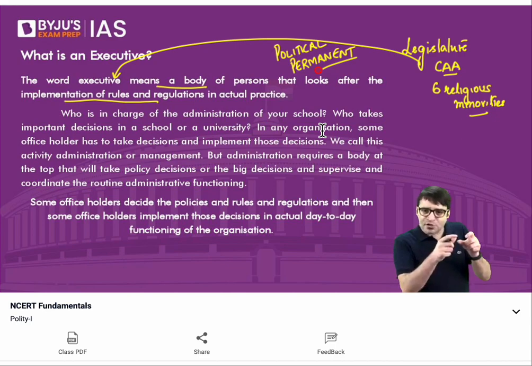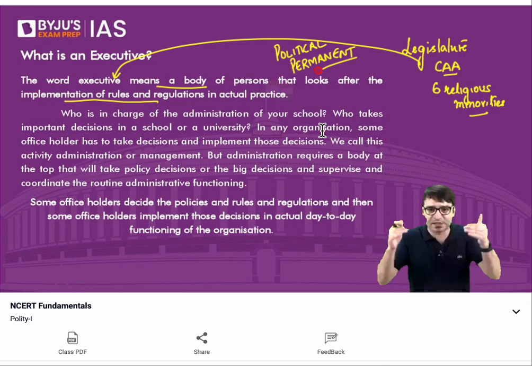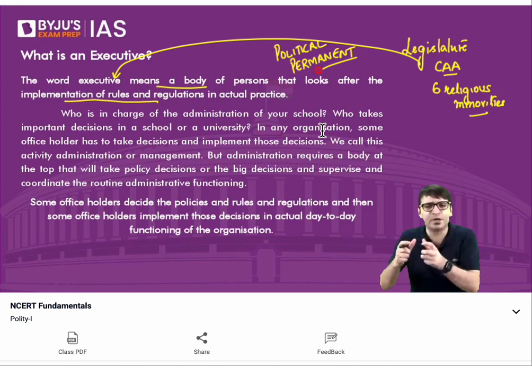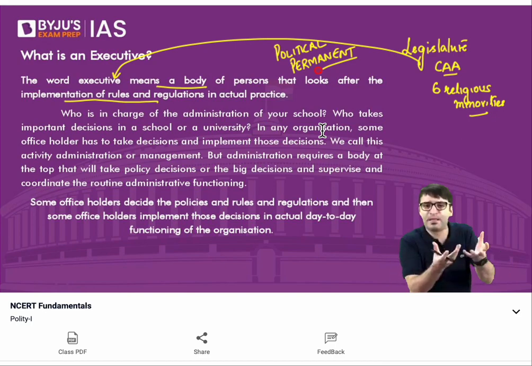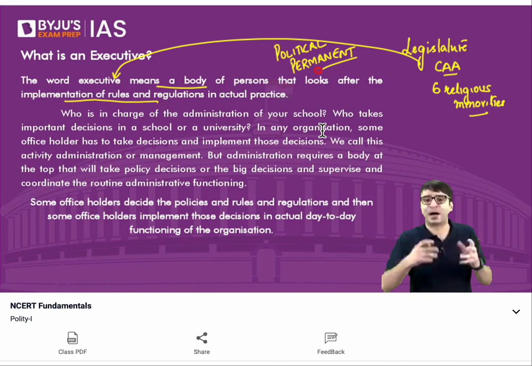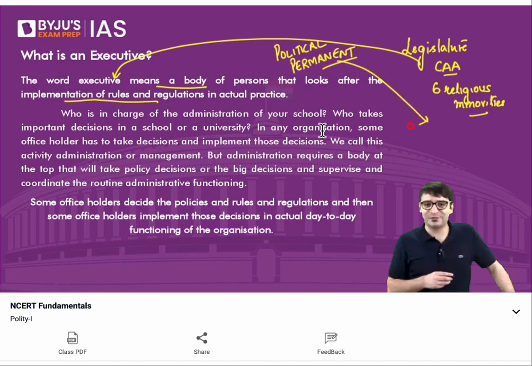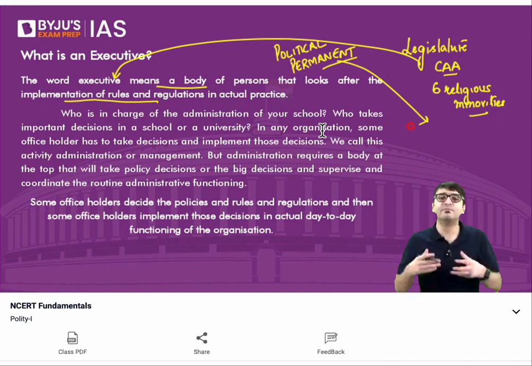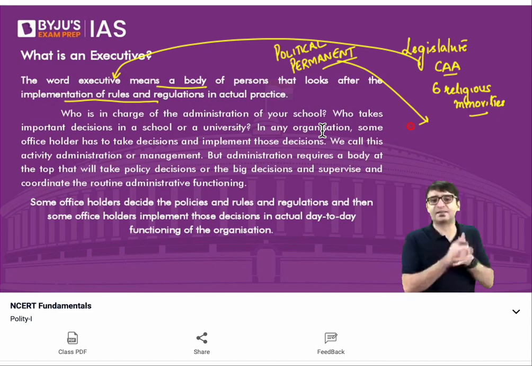That means members of the political executive, ministers, prime minister, deputy ministers, ministers of state, are there for a temporary period, for 5 years. After 5 years, they have to again go to the public, ask for the votes, and if the public agrees with them, they will be voted back to power. These are the political executive. But then we have the permanent executive. And all of you are aspiring to be part of this permanent executive: bureaucrats, civil services, members of all India services, central services, state services.